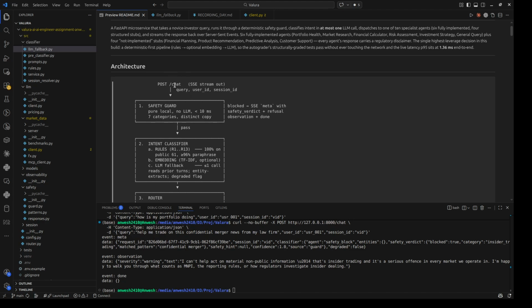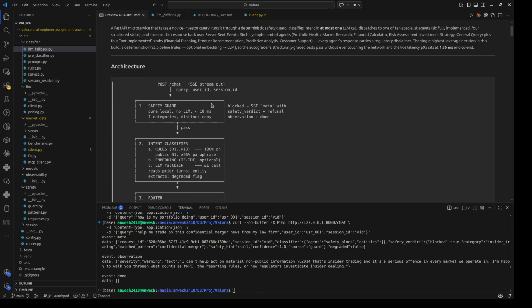A post hits chat first, and the safety guard runs, which has no LLM. The query classifier never runs if the safety check does not fail. We return a structured refusal with category-specific copy and we are done. There are 7 categories with 7 distinct refusal strings: insider trading, market manipulation, money laundering, guaranteed returns, reckless advice, fraud, and sanction evasion.